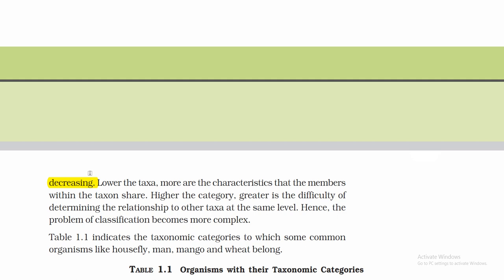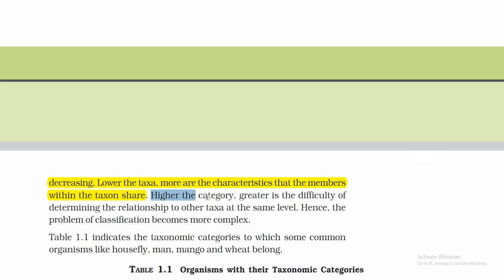Species, then comes genus, then family, order. That is important. What they are saying: lower the taxa, more are the characteristics that the members within the taxon share. Consider species, or consider genus. Genus has many members. They share more characteristics. Instead, when we think of family or order, they contain many members and do not share with the other members.